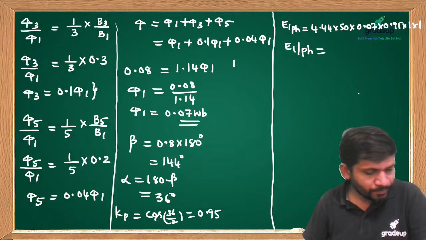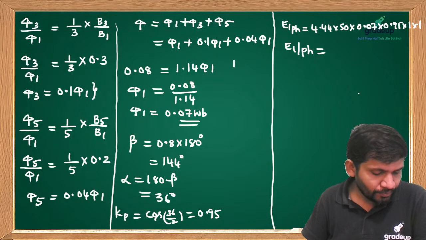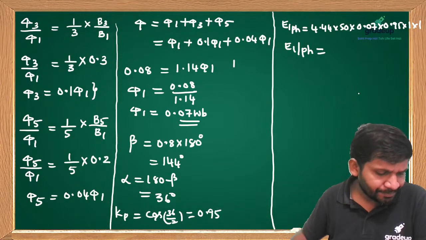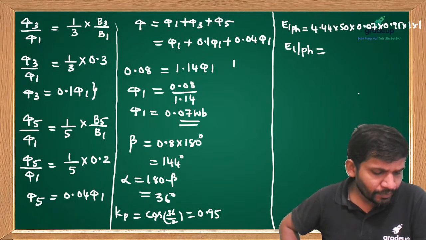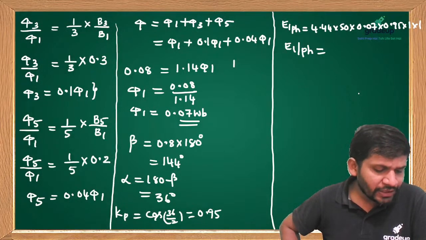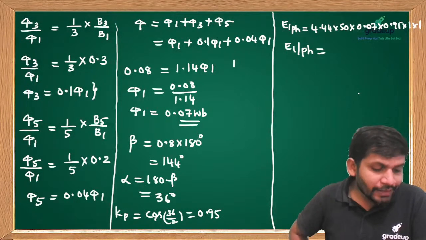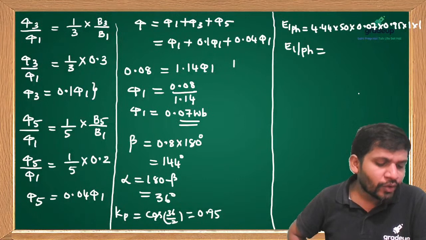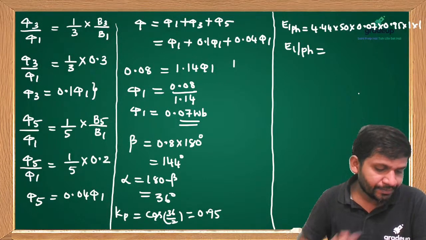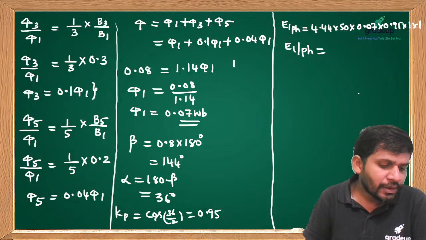We can relate with frequency in a synchronous machine. Actually, it is a constant. In a synchronous machine, it is a constant speed. Then induced EMF depends on the frequency. Then you relate that NS equals 120 F by P. From that only you can write the relation. If you assume constant speed, then it is independent.